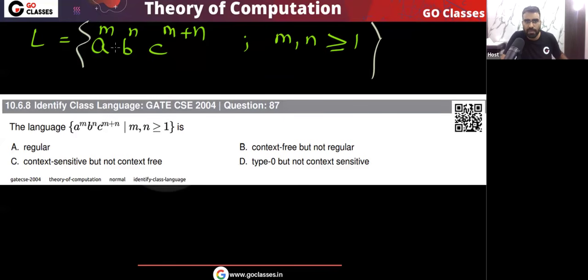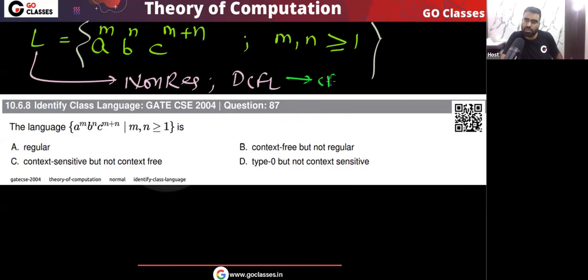But this language is DCFL. We can create a DPDA for this language very easily. Many times we have created DPDAs for this type of language. So remember, this language is non-regular, but it is DCFL. Every DCFL is CFL, so this language is CFL also. So the answer will be option B: context free but not regular.